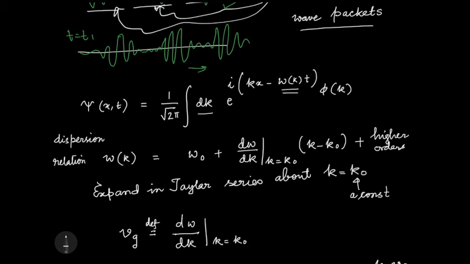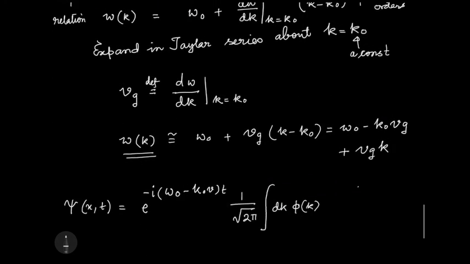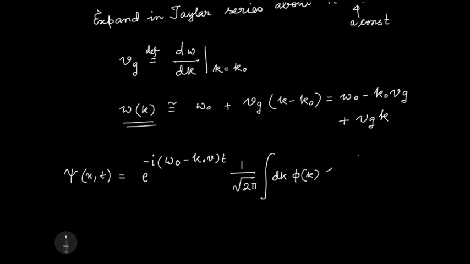What else will I have? I will have e to the i kx from here, so that is there, e to the i kx, and I have this Vg k into t because omega was multiplied by t. So this is k times Vg t.